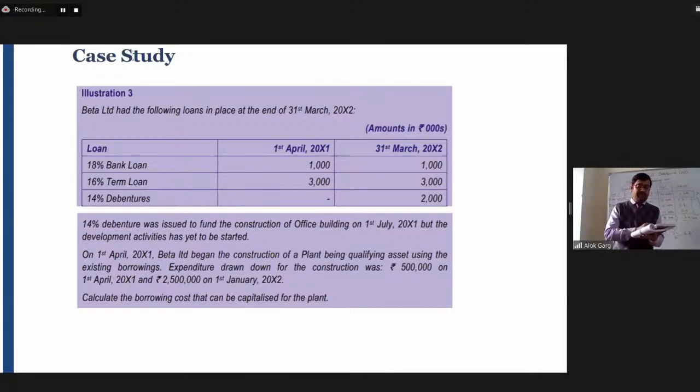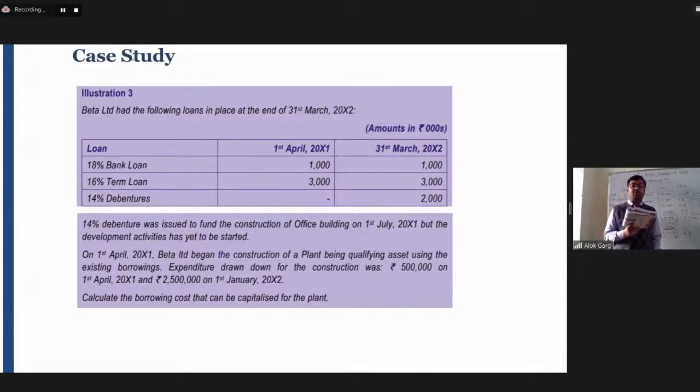So this information is given for 31st March 2002, and during the year on 1st July, there was a 14% debenture. So out of these three loans, 18%, 16%, 14%, this 14% debenture is specifically used to fund the construction of office building, okay. So this is a case of specific borrowing.